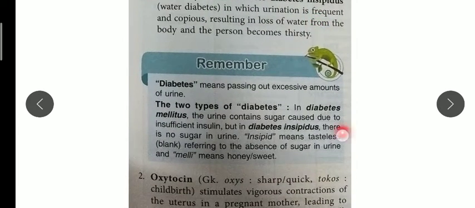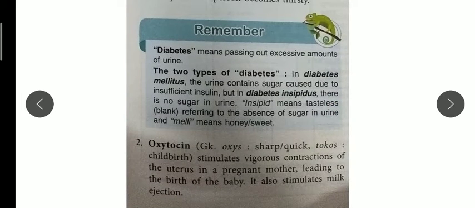Now what is diabetes? Diabetes means, as it is written, passing out an excessive amount of urine. Excess means a high amount of urine. There are two types of diabetes. In diabetes mellitus, sugar is present in the urine, which happens when we have insufficient insulin, a deficiency of insulin, which is controlled by the pancreas gland.